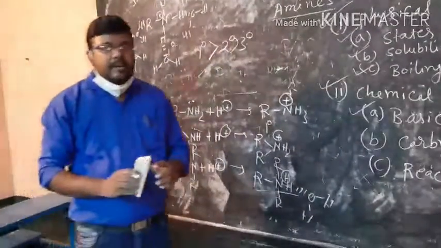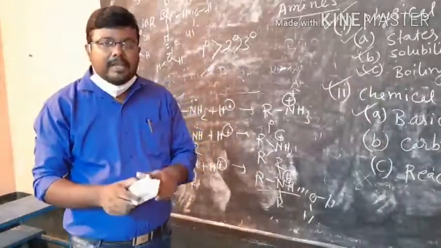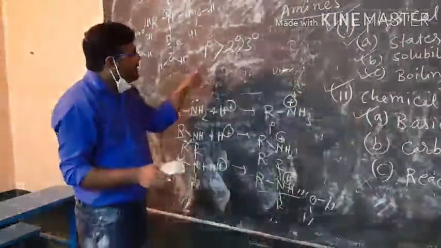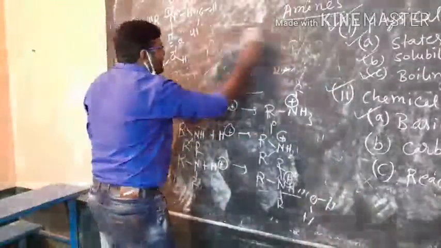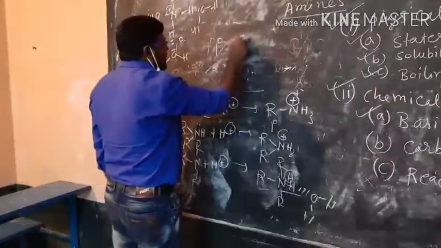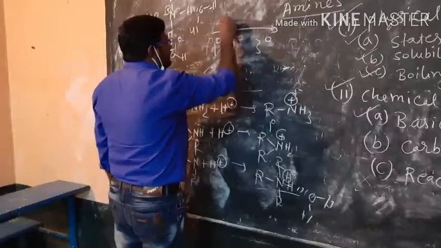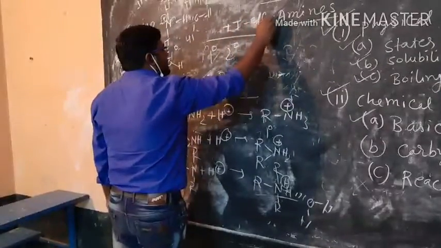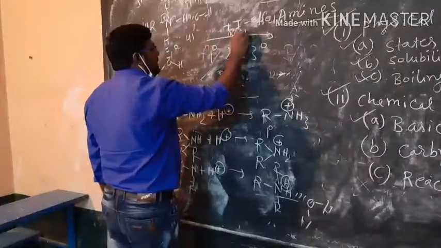But the thing is that when we consider the basicity of the amines in water, then we have to combine both the factors. That means, according to the plus I effect, basicity increases in this direction.